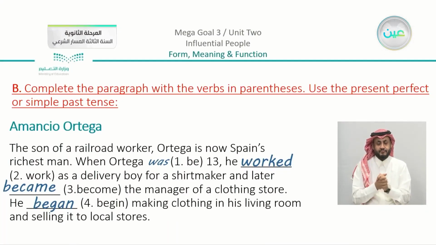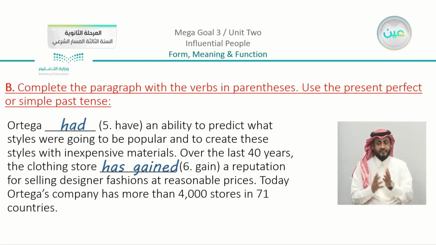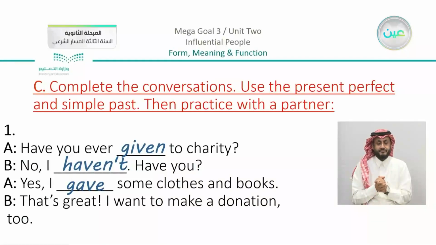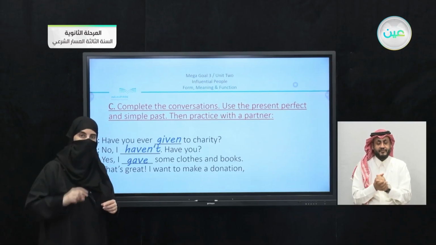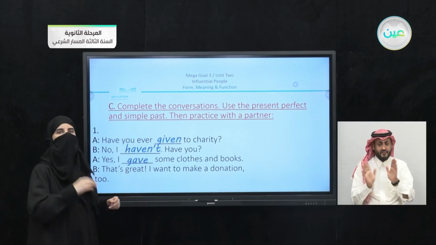Now moving on, we have the second exercise, B. Also, if you recall, we did the first part here about Amancio Ortega. We completed. And we did C. Now we started with the exercise C. You can see that we have here complete the conversations, use the present perfect and the simple past, then practice with a partner. So we said that we have short conversations in the book. Now we did the first conversation, as you can see. We're going to complete now.